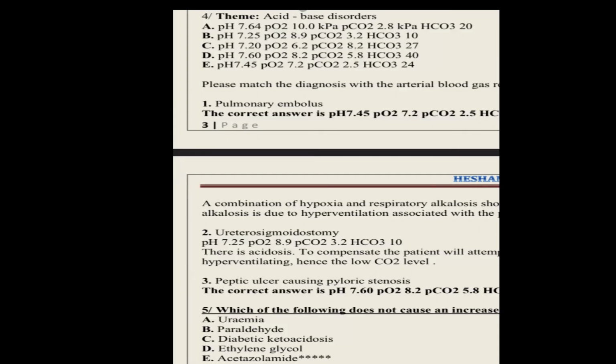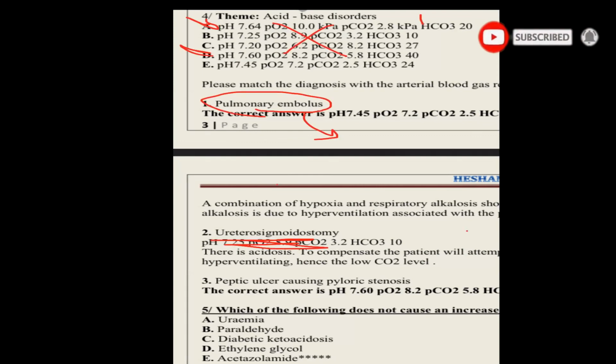You should read the question well before you answer. Here you said the tricky one when you have alkalosis, and we searched in A and D, and they are all wrong. So I went for A. I took all of them from the given history. So please focus. In the exam, there are usually 3 to 4 questions from arterial blood gases. Please focus on this. Okay, then I'll continue.